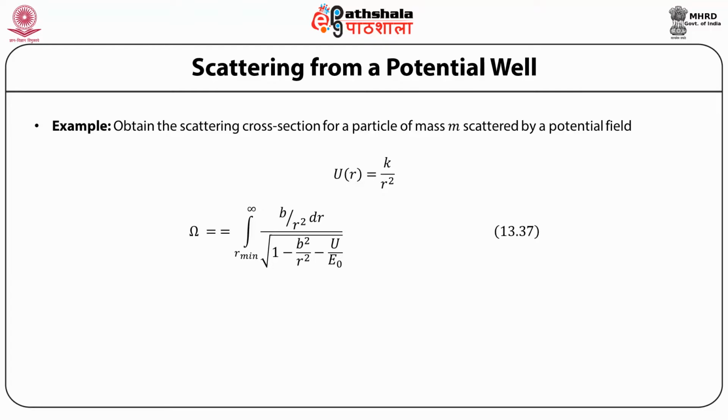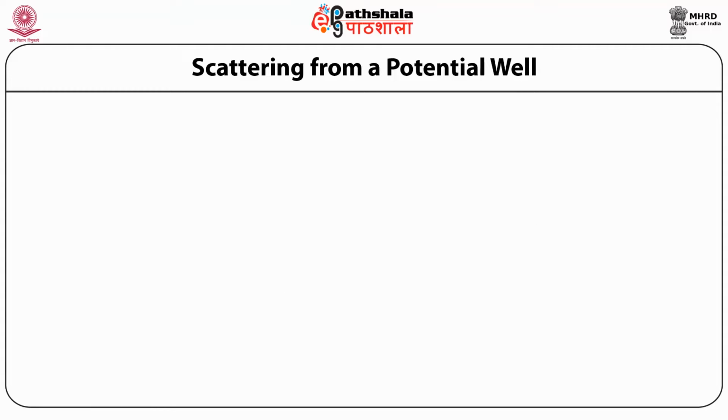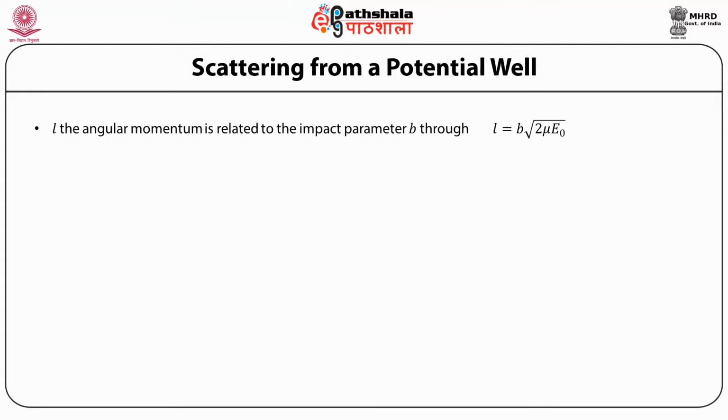From the expression for the scattering angle capital omega, which we have written earlier, omega is equal to the integral from r minimum to infinity b by r square dr divided by under root of 1 minus b square by r square minus U by E naught, where U is the potential energy, and the scattering angle theta in the center of mass frame is simply theta is equal to pi minus 2 omega. Now we know that the angular momentum L is related to the impact parameter b through the relation L is equal to b multiplied by under root 2 mu E naught.